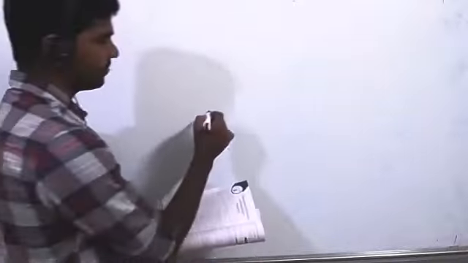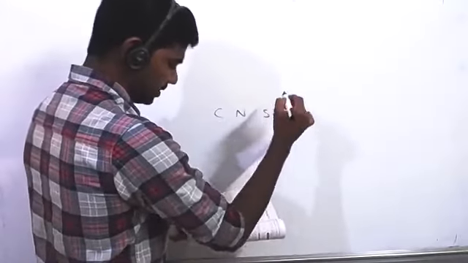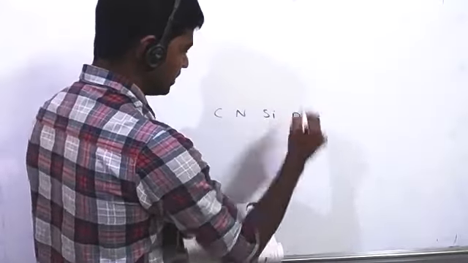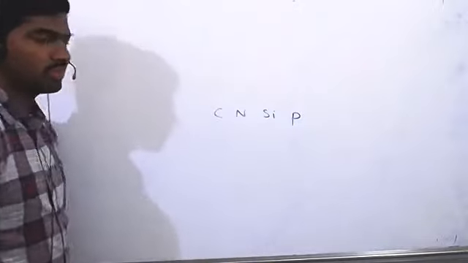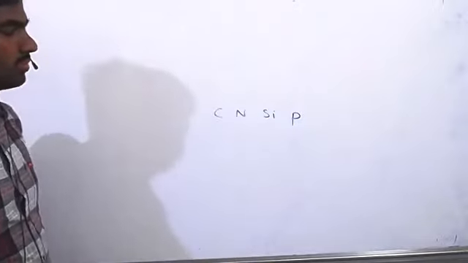15th question. Read, Banu. The electronegativities of C, N, Si and P are in the order of carbon, nitrogen, silicon and phosphorus. Tell me, I already gave you values also. Which one has the highest electronegativity here? Nitrogen.